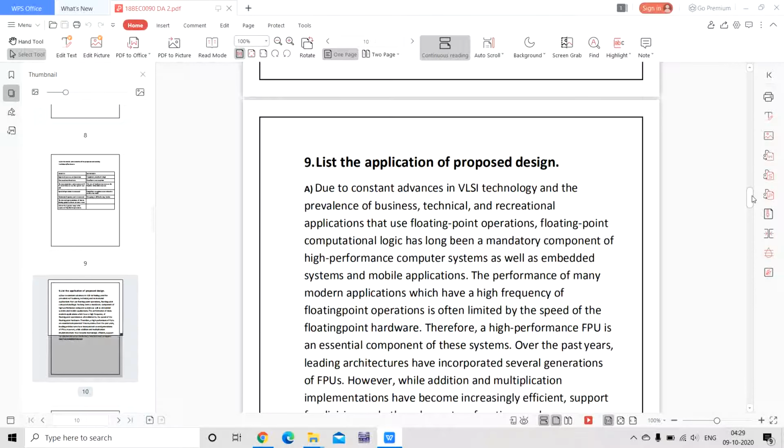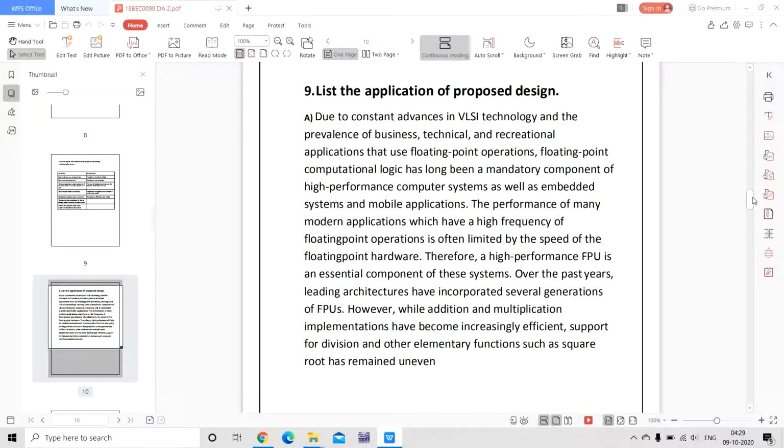The list of applications of the proposed design. Due to the constant advances in VLSI technology and the prevalence of business, technical and recreational applications that use floating point operations, floating point computational logic has long been a mandatory component of high performance computer systems as well as embedded systems and mobile applications.